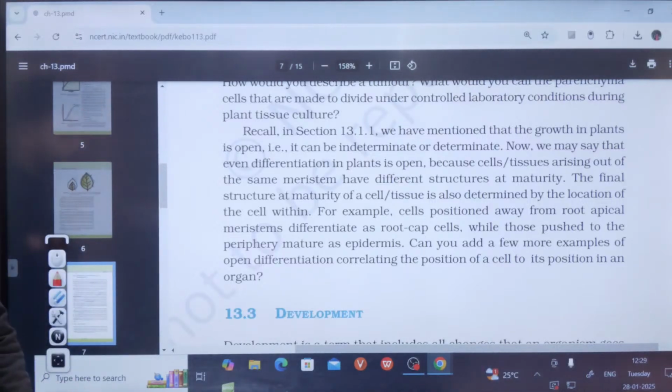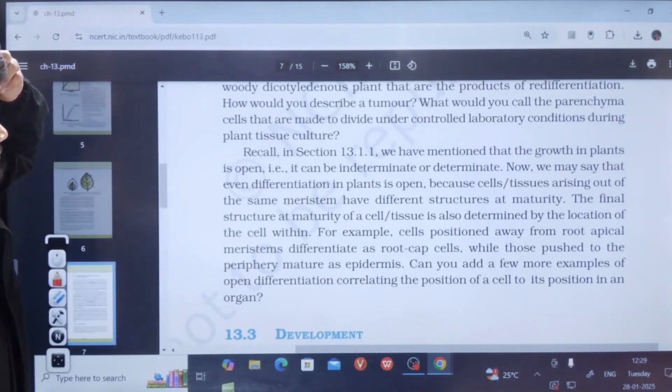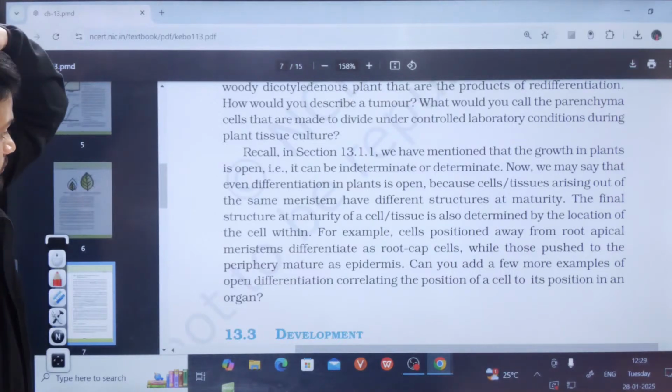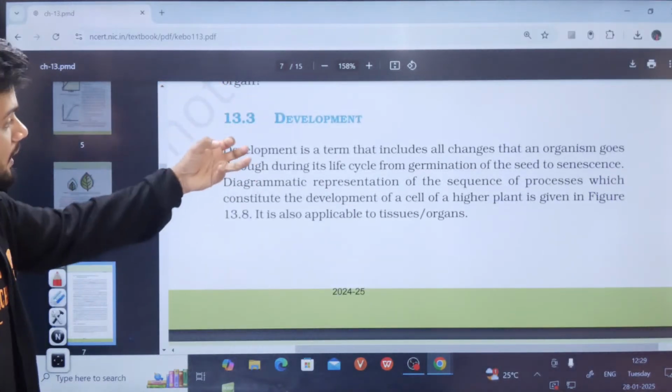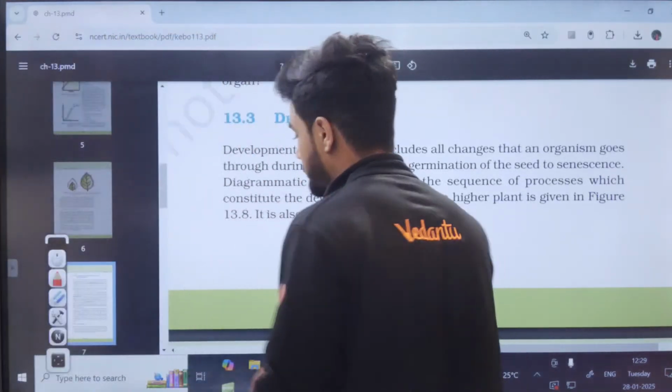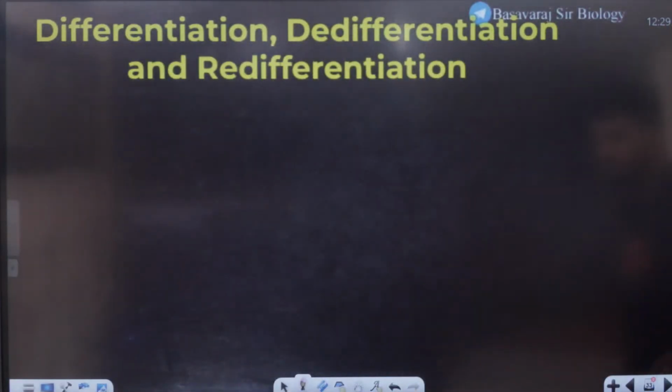Okay, that's all. Clear? So with that, now we come to development. Okay. So please remember the examples.